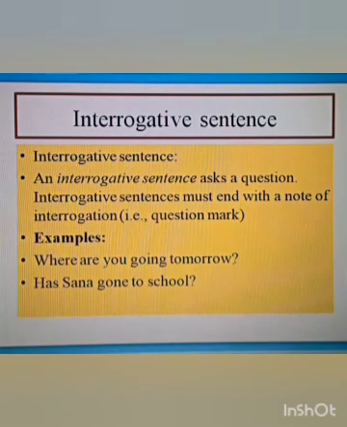Interrogative sentences must end with a note of interrogation, that is, a question mark. Examples of interrogative sentences are: Where are you going tomorrow? At last there is a question mark. Has Sana gone to school? Ends with a question mark. What is your name? That also ends with a question mark. So an interrogative sentence always ends with a question mark.